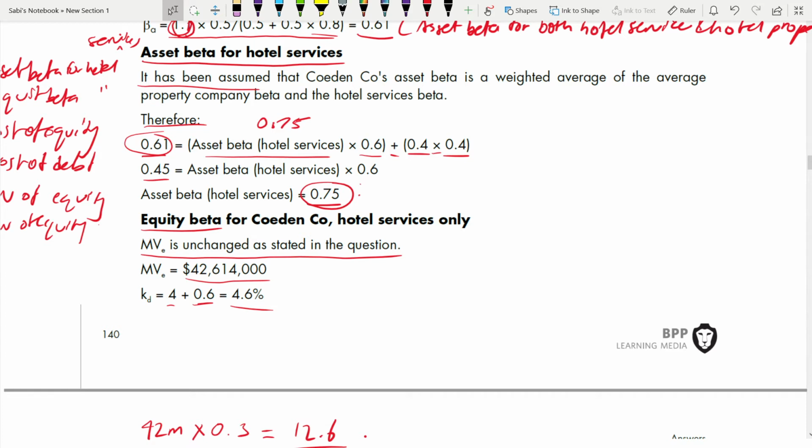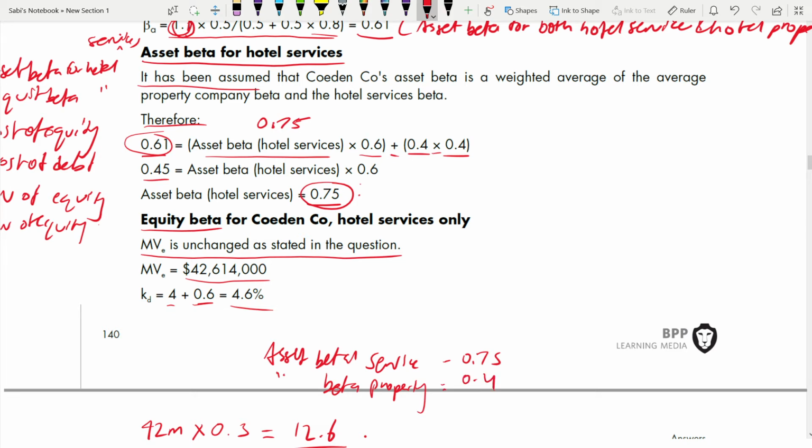You can compare the asset beta of both, the hotel services and the property. The asset beta of hotel services, I will write, is 0.75. But the asset beta of property is how much? 0.4. Can you see that?